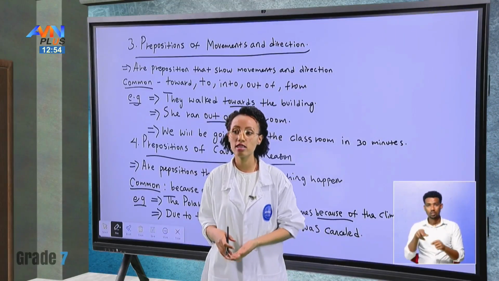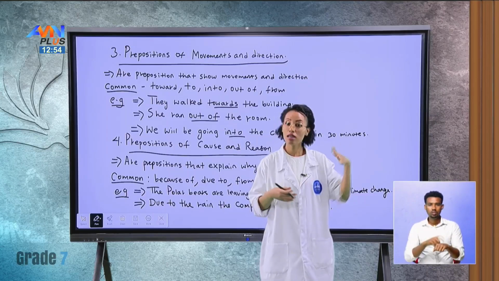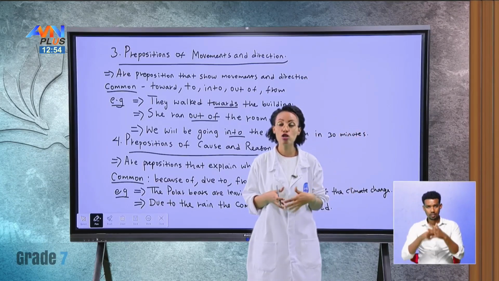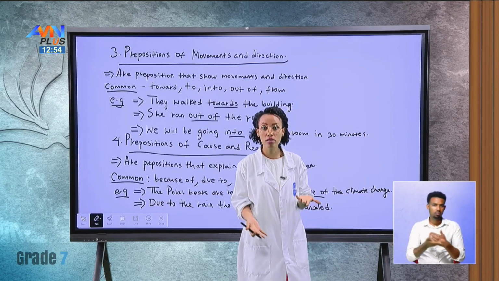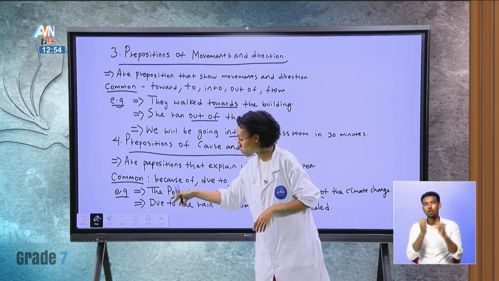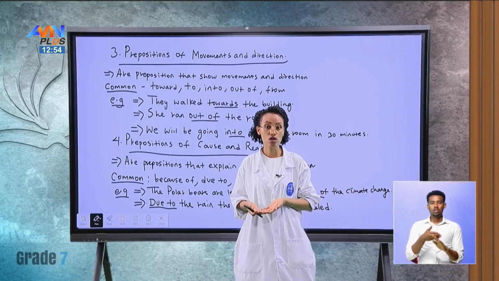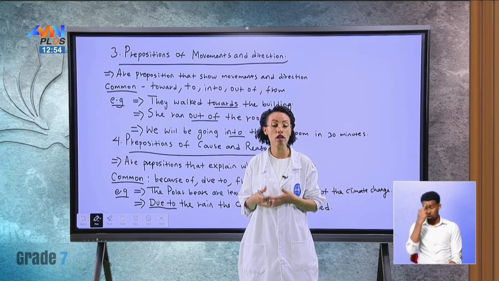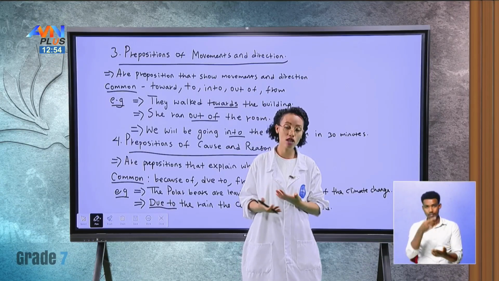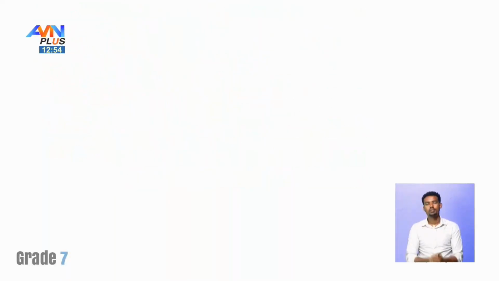Let's say there is a certain competition going on at the moment, but rain started pouring. So if that is the case, what happens? We what? Canceled the competition. So due to, again, is what? Our preposition. So because of this, we are giving cause and reason why that certain competition is not happening.